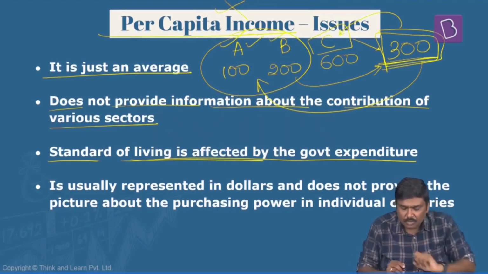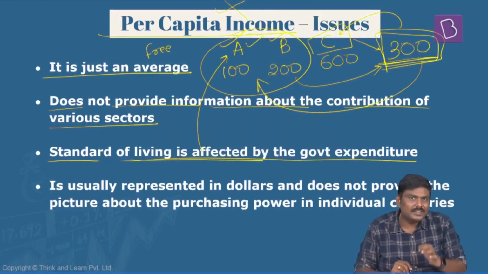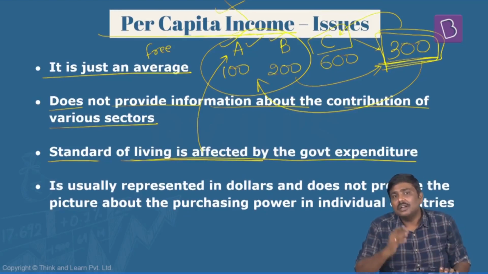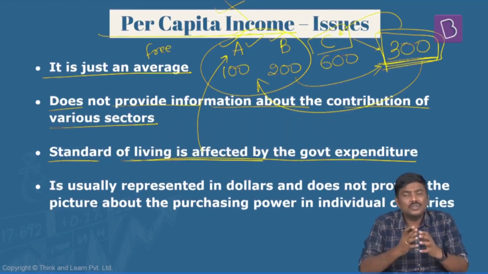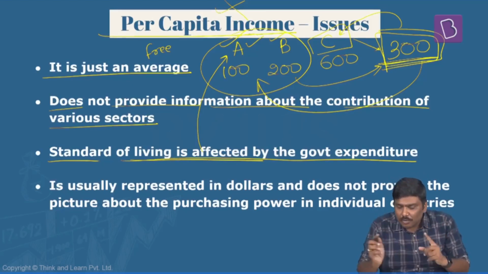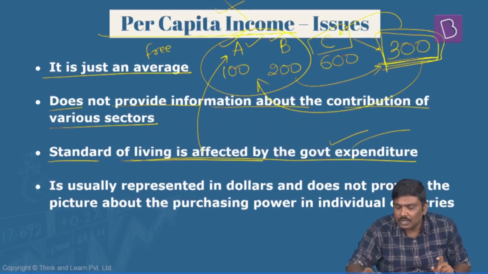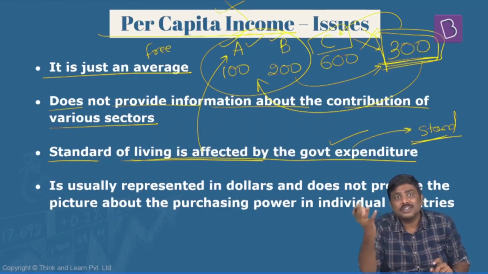No. For a simple reason, what if the government of India is supplying free electricity to both A and B? What if the government of India is supplying free LPG to these people? Transportation is subsidized, education is subsidized, healthcare is subsidized, and so on and so forth. So how the government incurs the expenditure will also have a direct impact on the quality or standard of living. So per capita income cannot be used as a proxy for standard of living.